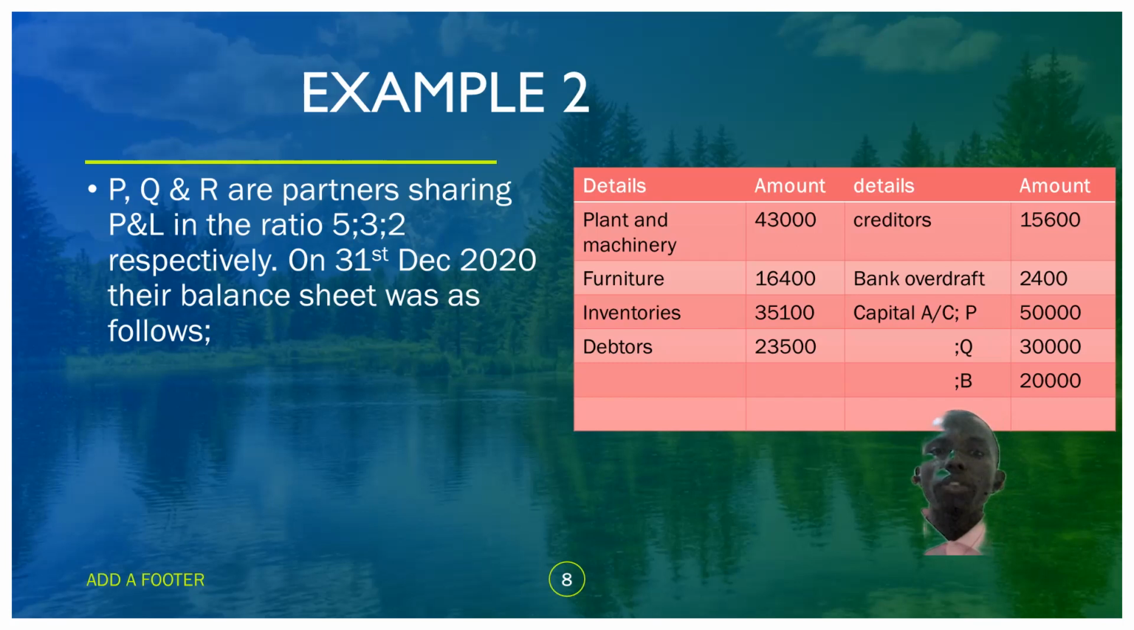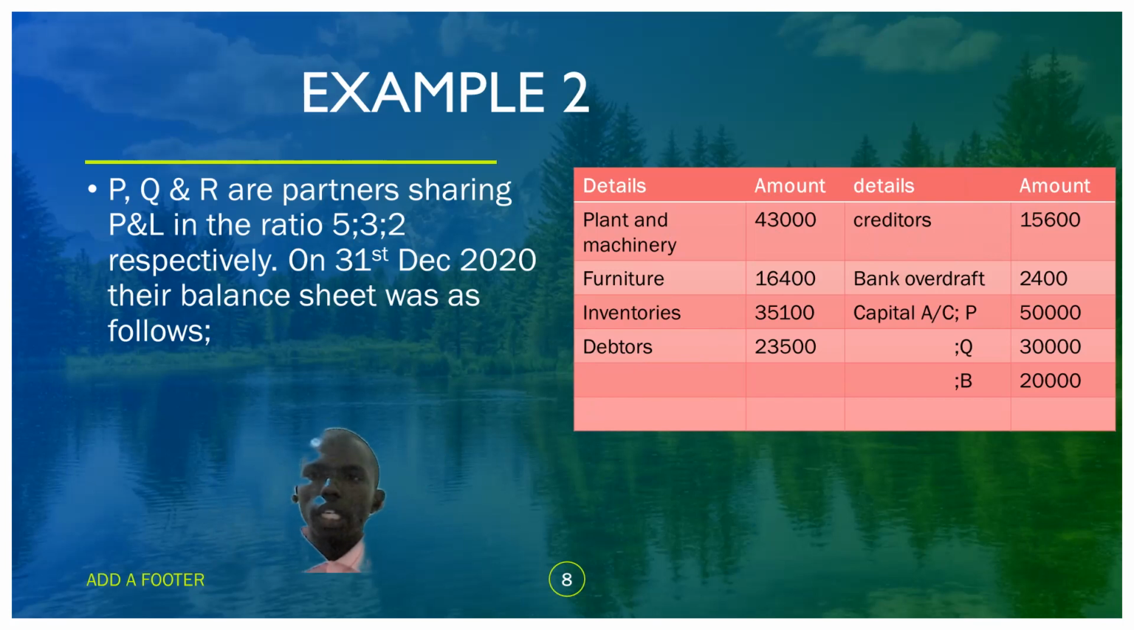But we have been told that on 31st December 2020, the balances were as follows. This is what was obtained from their books. I want us to follow the balances. I think this is a balance sheet. We have plant and machinery, 43,000. We have furniture, 16,400. Inventories, 35,100. And the debtors, 23,500.